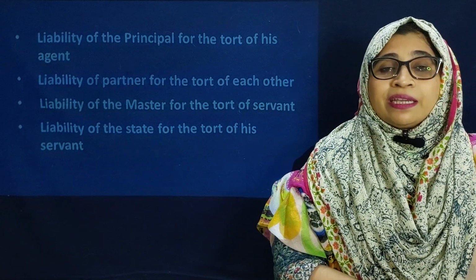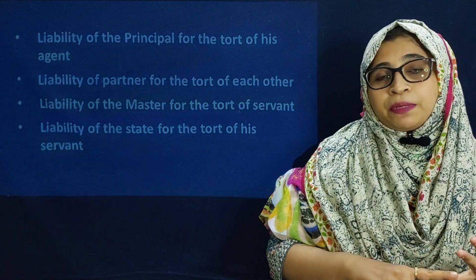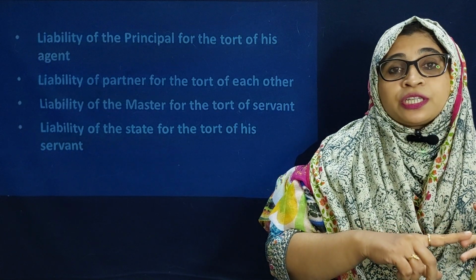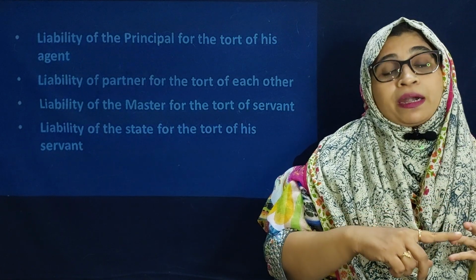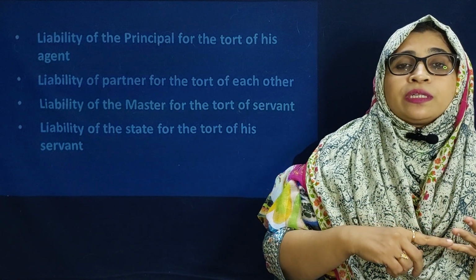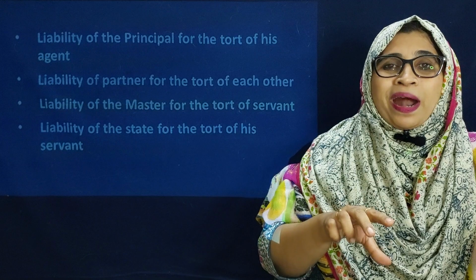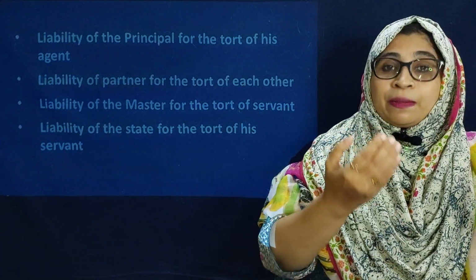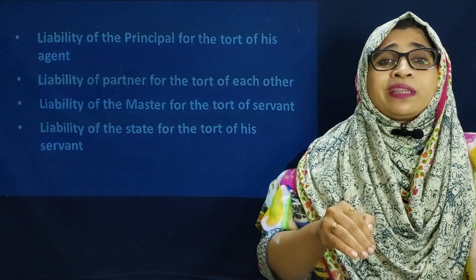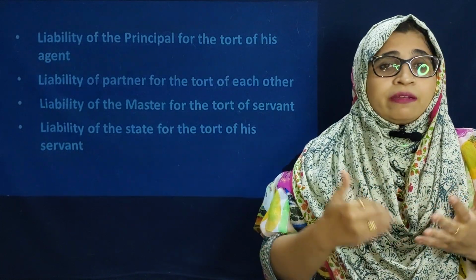Here vicarious liabilities are classified into four parts, based on the relationships between the two parties. First is the principal and agent relationship. Second is the partner and partner relationship. Third is the master and servant relationship. And the last one is the state and servant relationship. If these two parties have some relationship, then that liability arises. Without any relationship, that liability will not arise. Whoever committed the tortious act, that party alone is liable and will give the compensation to the victim party.